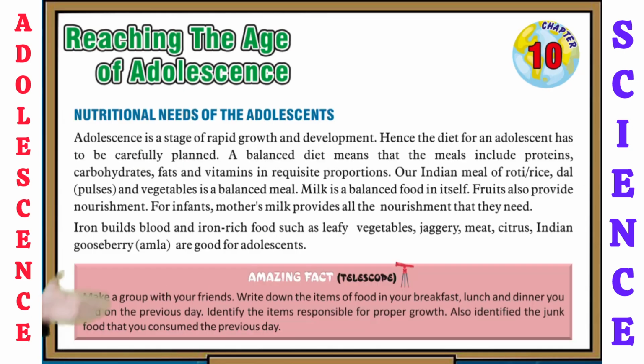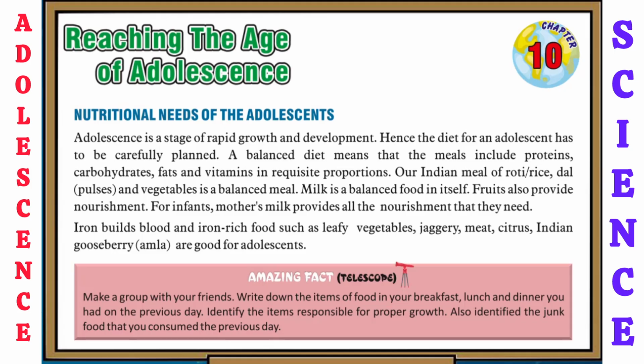So now let's see the next topic, that is nutritional needs of the adolescents. Adolescence is a stage of rapid growth and development. Hence, the diet for an adolescent has to be carefully planned. A balanced diet means that meals include proteins, carbohydrates, fats, and vitamins in requisite proportion.